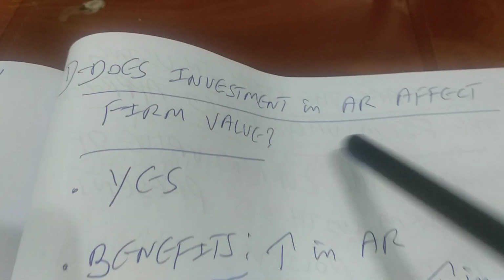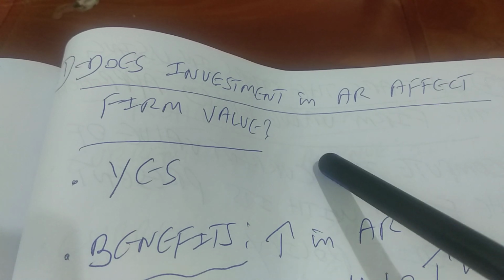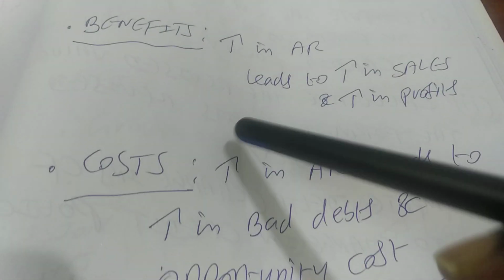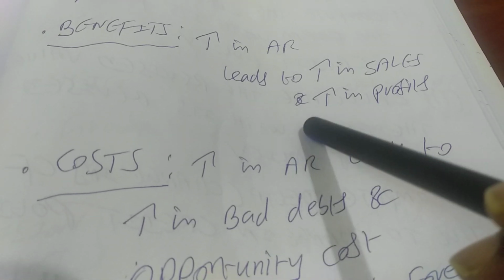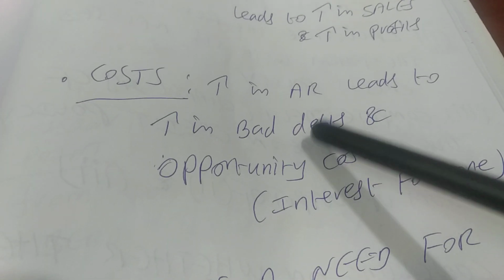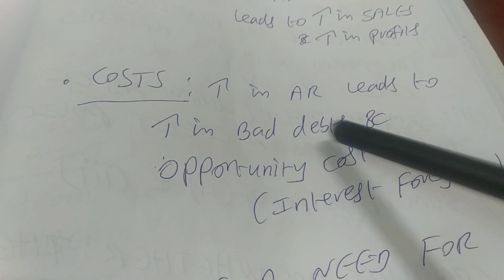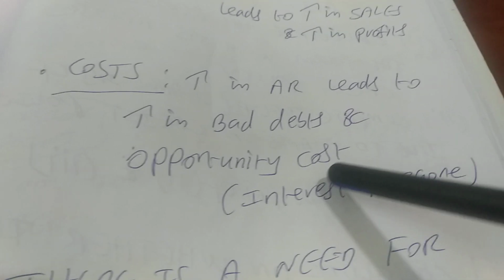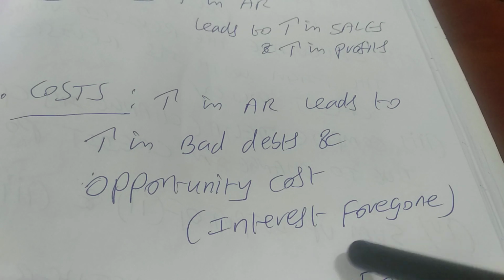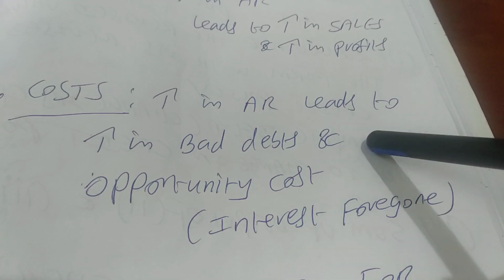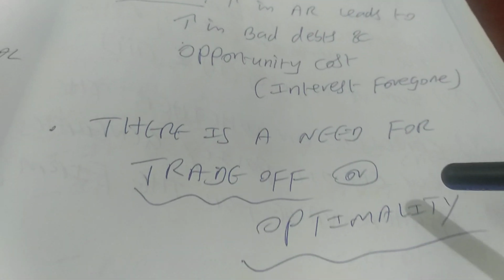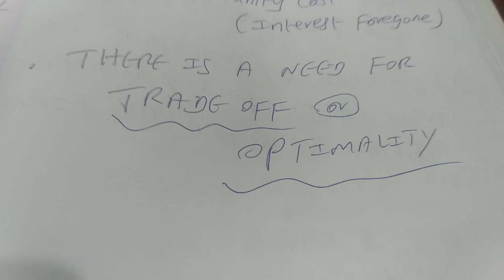Question number 1. Does investment in accounts receivable affect firm value? Answer is yes. We need to look at the benefits and compare with the cost. If you increase your accounts receivable, it leads to increase in sales, thereby it may increase your profits. But the cost of increasing accounts receivable is it is also going to increase your bad debts, and the money you are blocking in accounts receivable is going to make you lose your interest. So that means the interest foregone is also a cost we need to consider. So clearly there is a ground for balancing it out. So that means we are talking about trade-off or optimality.